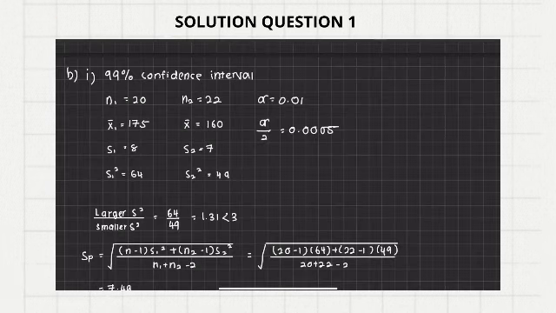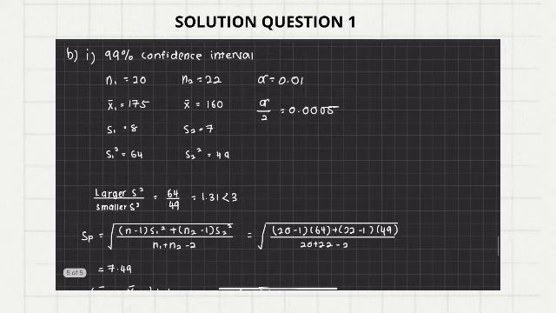So for question B, researchers are comparing the average heights of male and female students in a certain university. A sample of 20 male students has a mean height of 175 cm with a standard deviation of 8 cm. A sample of 22 female students has a mean height of 160 cm with a standard deviation of 7 cm. Assuming that the heights of male and female students are normally distributed with equal variances, for the first question, compute a 99% confidence interval for the difference between the population means of the two groups.